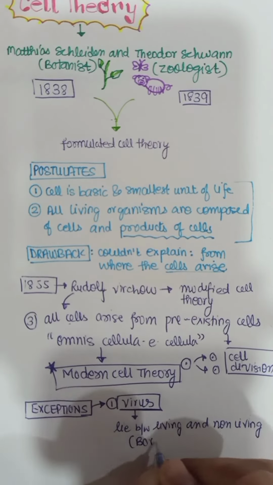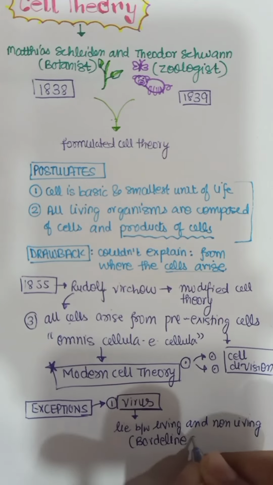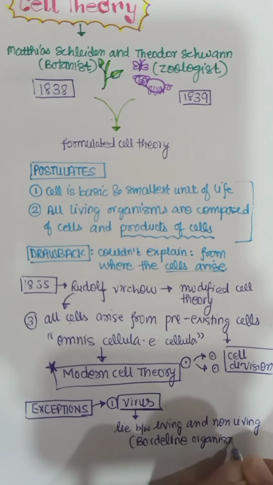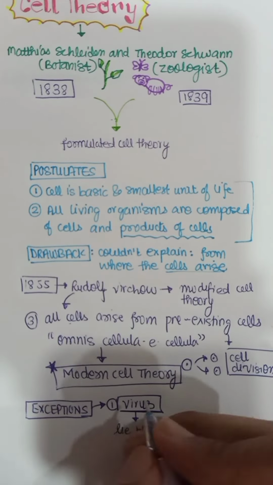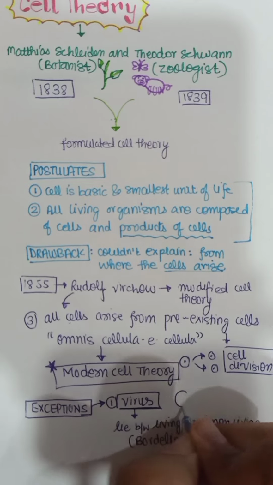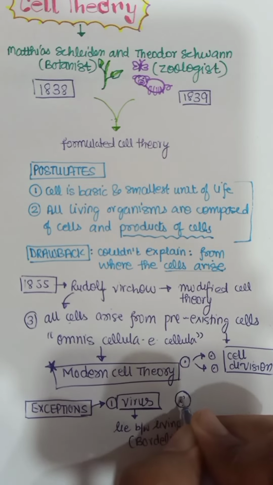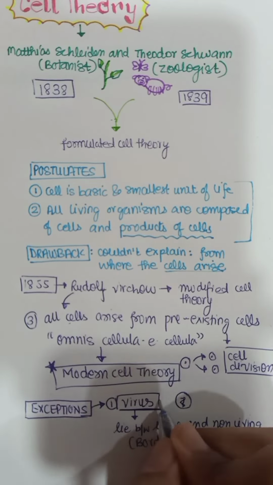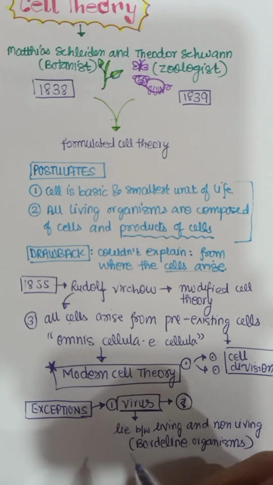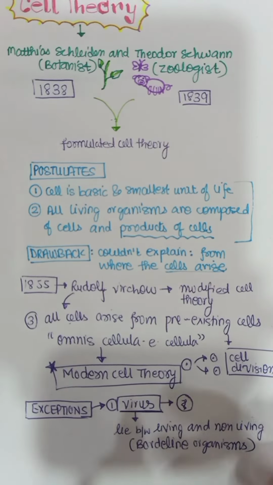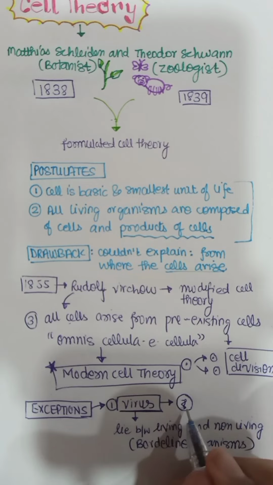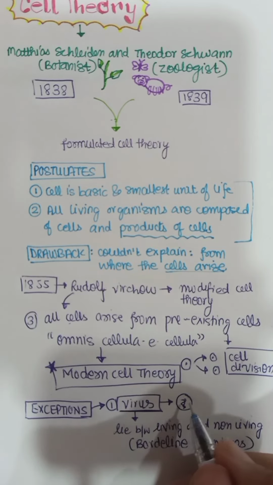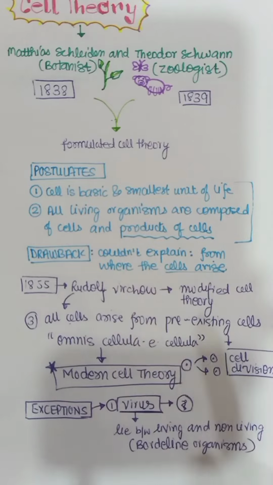These can be referred as borderline organisms. They don't have even something you call cell. Their body is very simple. They might have a protein outside and inside there's DNA. So that's what a simple virus is. It doesn't have any cell organelle, no nucleus, no cytoplasm, no plasma membrane. So it has a very simple body. You can't call it cell, and hence this does not follow the cell theory.